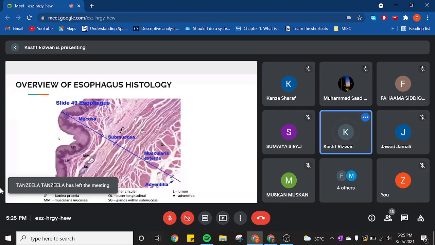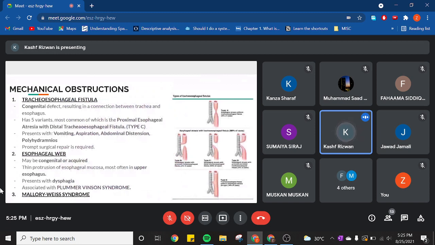Now, we're done with this, so we'll start with the pathology. The first is the mechanical obstruction. We will be mainly focusing on tracheoesophageal fistula, but there are a couple of others that I'll quickly go through. So basically, what is a fistula? A fistula is any abnormal connection between two tubes. Here, as the name suggests, we're talking about an abnormal connection between the trachea and the esophagus.